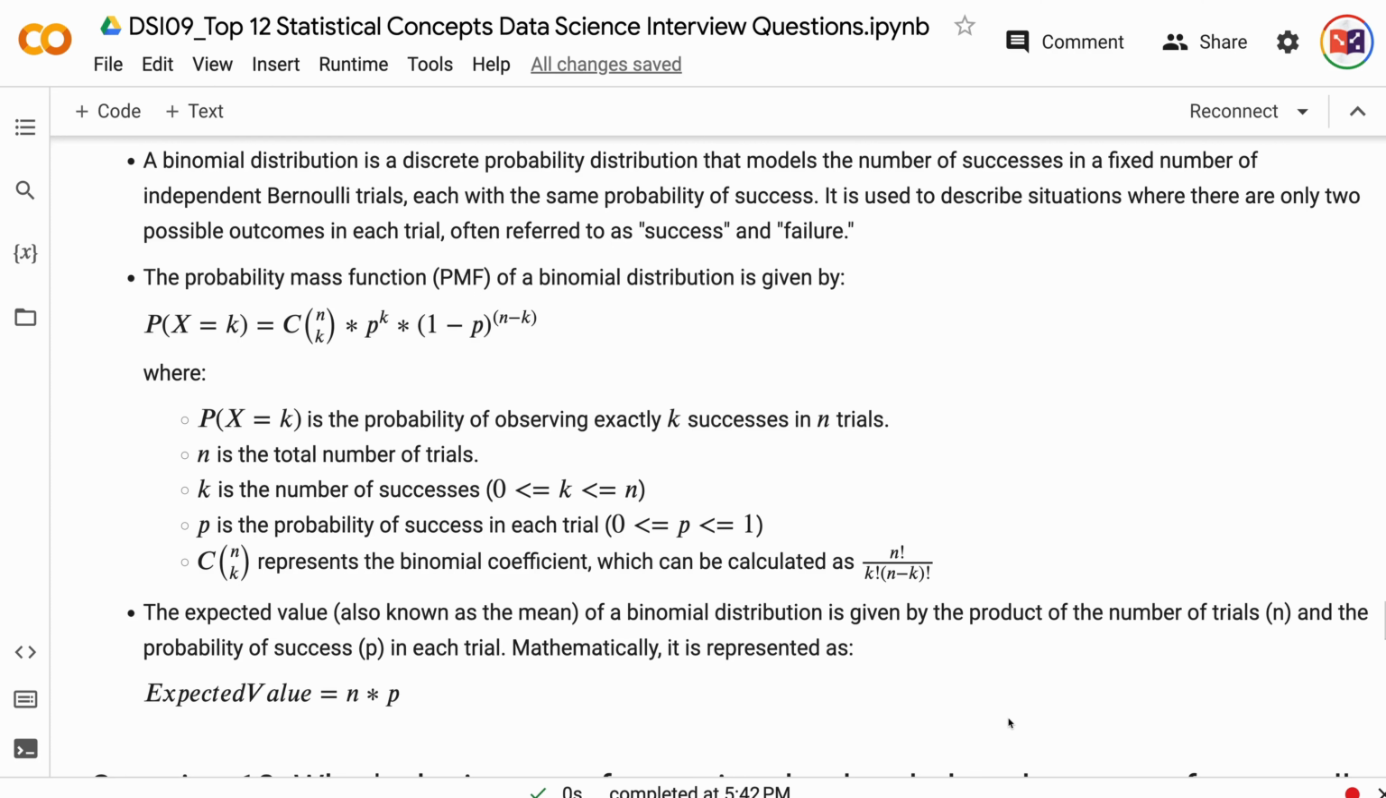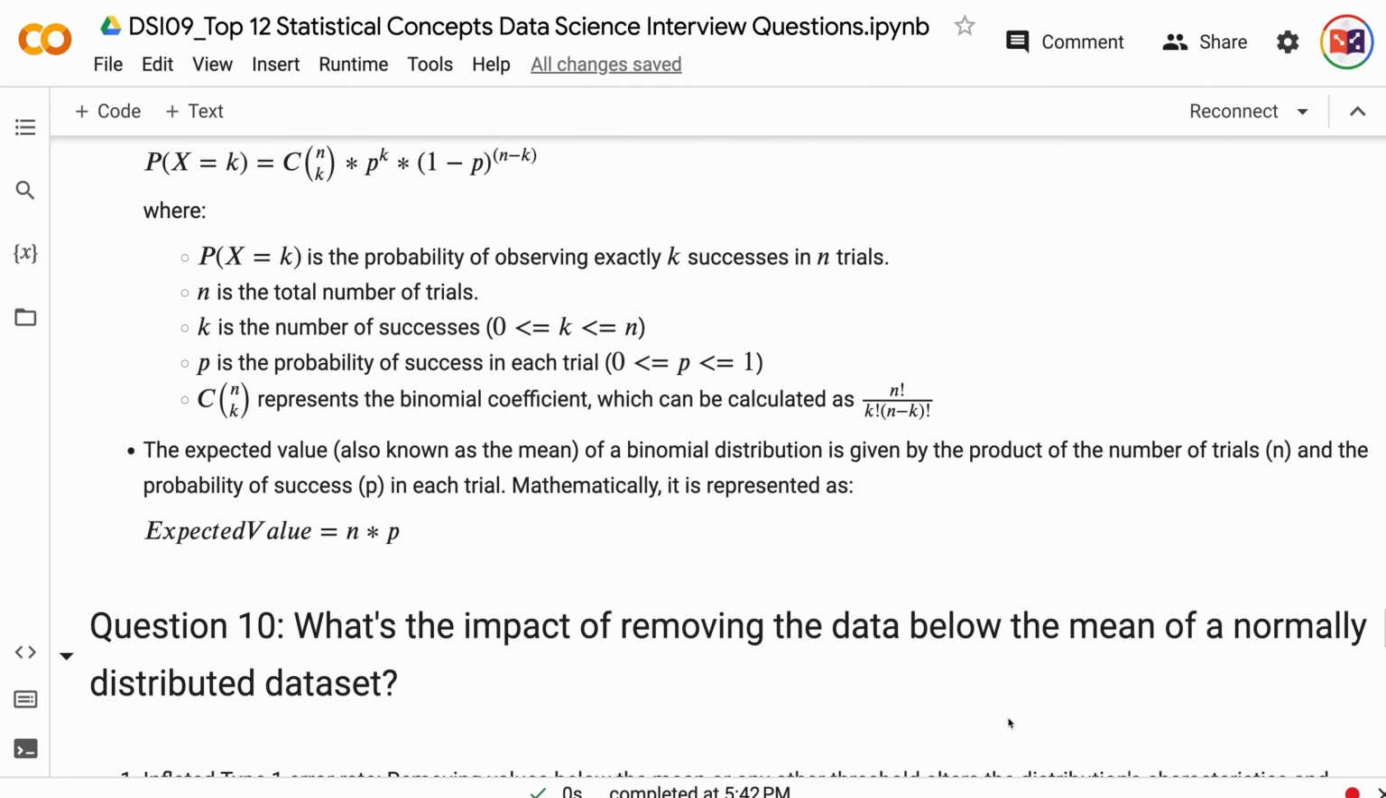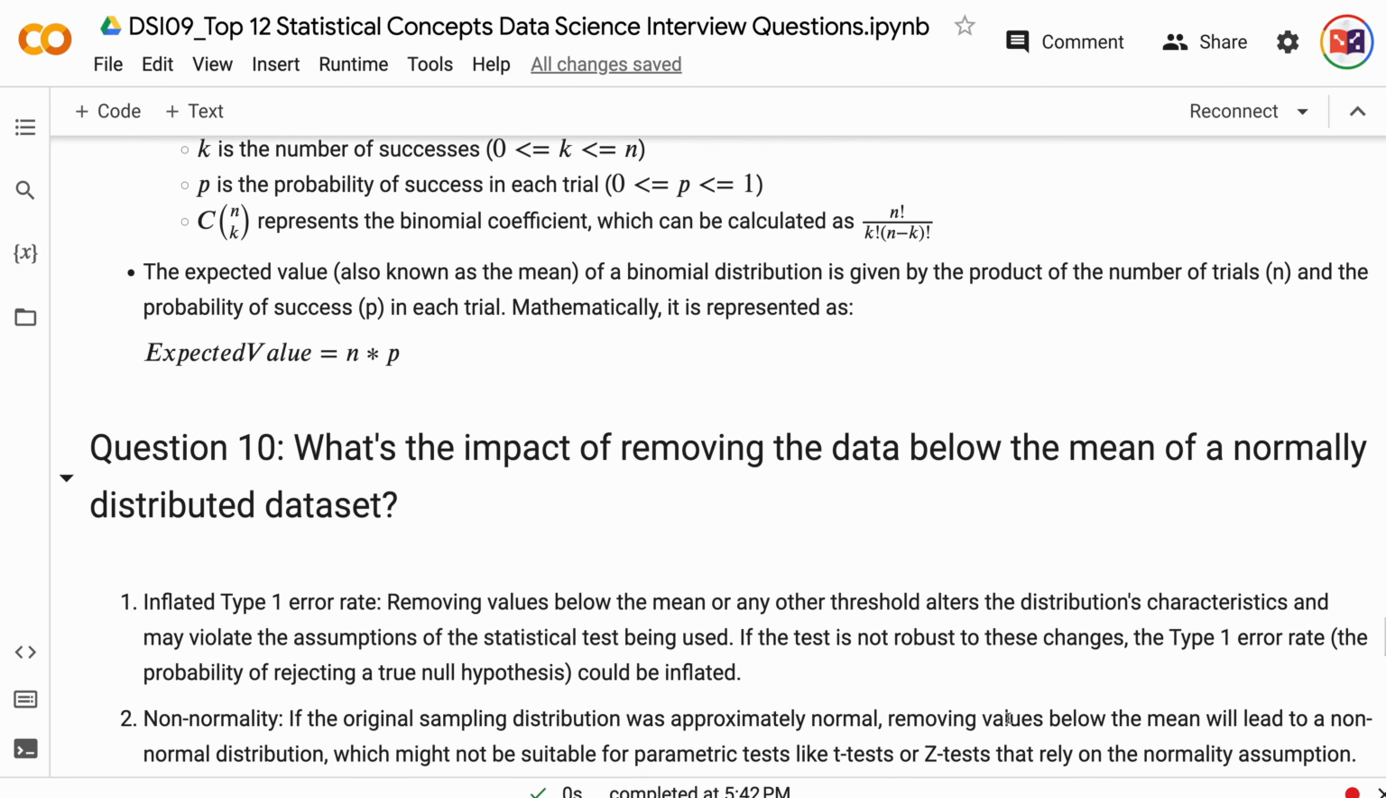(n minus k) factorial. The expected value of a binomial distribution is given by the product of the number of trials and the probability of success in each trial. Mathematically, it is represented as expected value equals n times p.